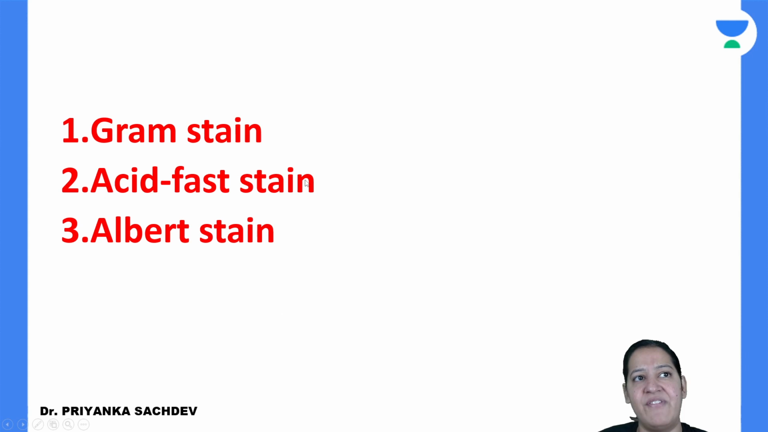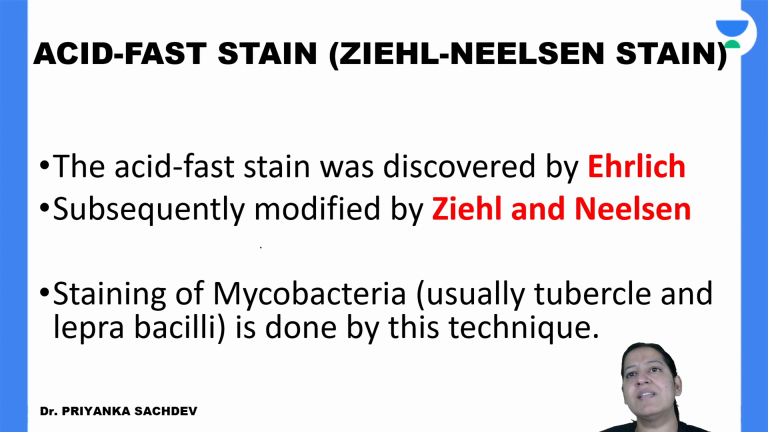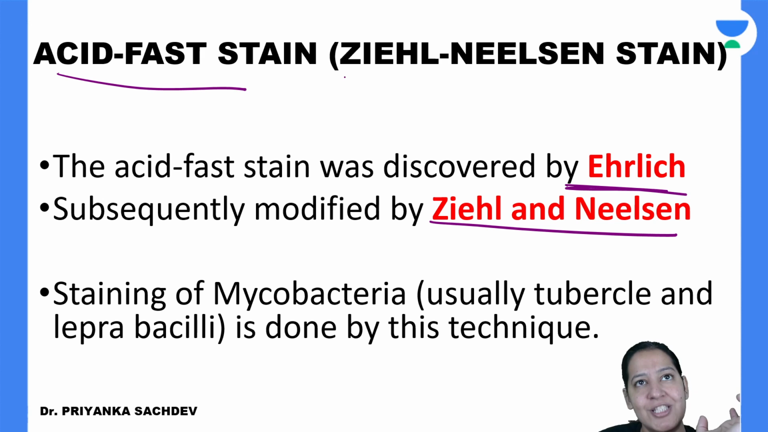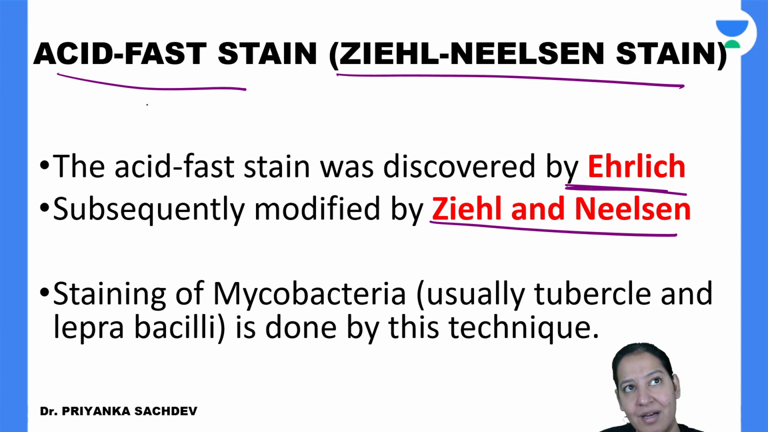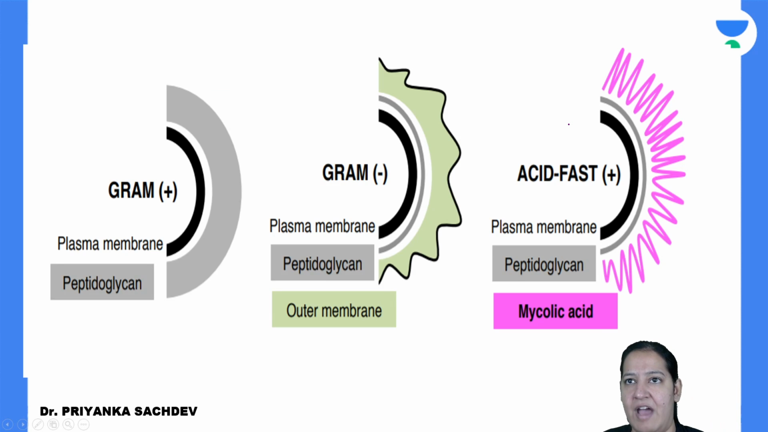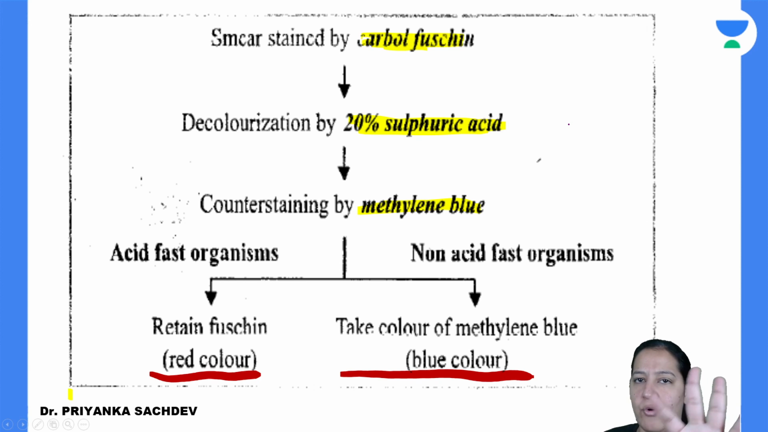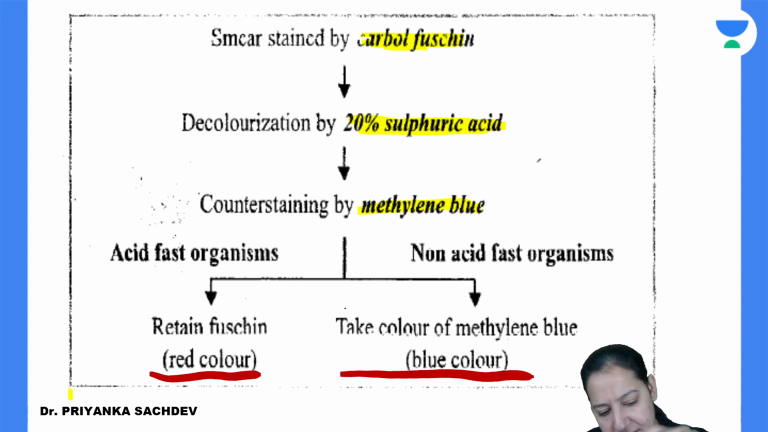Let me come to acid fast stain, which is our question. What are the steps in acid fast stain? Gram stain was discovered by Christian Gram. Acid fast stain was discovered by Ehrlich, but it was modified by Ziehl and Neelsen. That's why the other name of acid fast stain is Ziehl-Neelsen stain. Now, what is the method? Again, the 4 steps. What are the 4 steps?